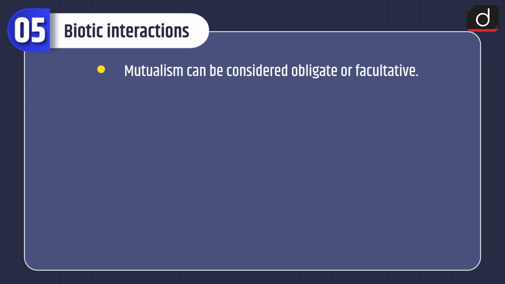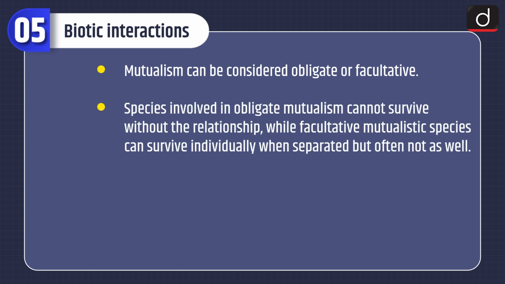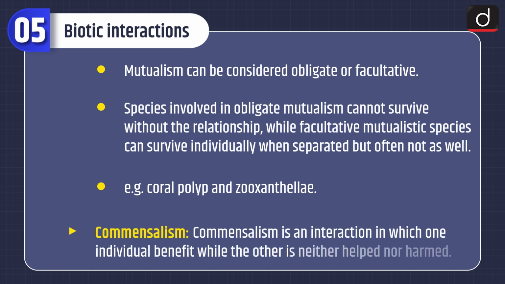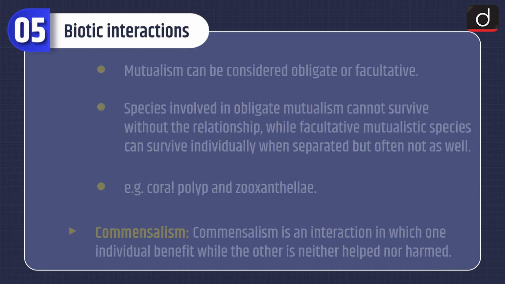Mutualism can be considered obligative or facultative. Species involved in obligate mutualism cannot survive without the relationship, while facultative mutualistic species can survive individually when separated but often not as well. Example, coral polyp and zooxanthellae. Commensalism. Commensalism is an interaction in which one individual benefits while the other is neither helped nor harmed.